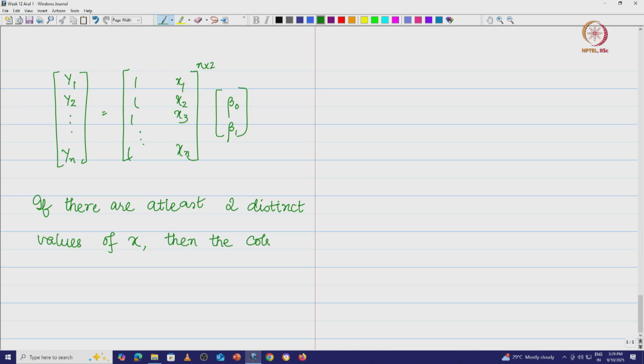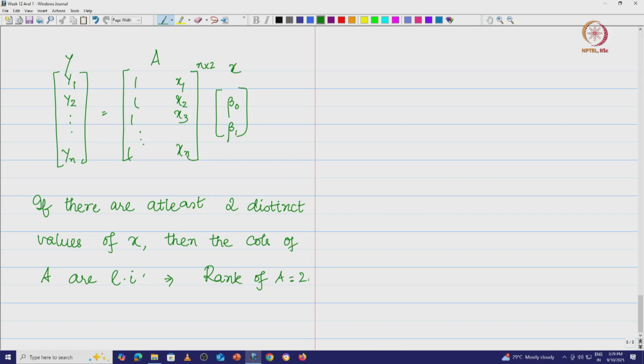Let me call this matrix A, this is y and this is x. So the columns of A are linearly independent, which implies the rank of A is equal to 2.